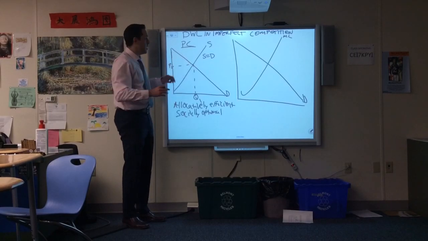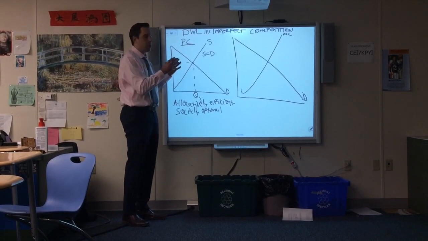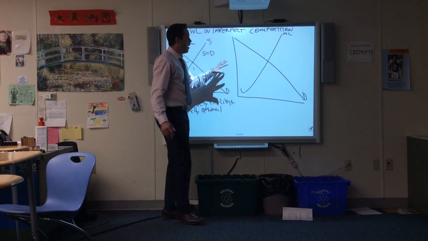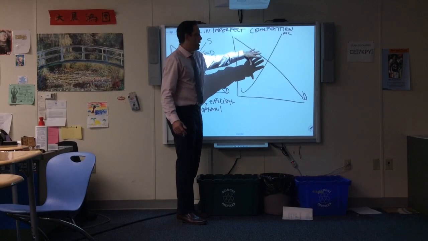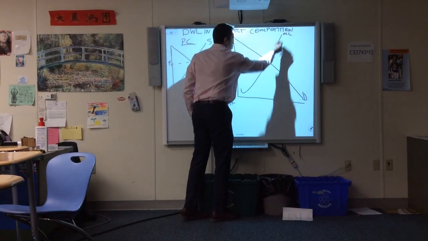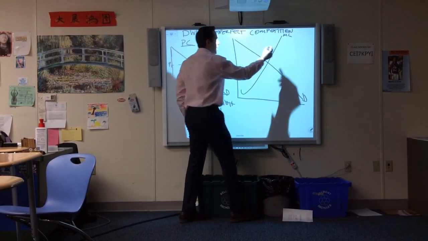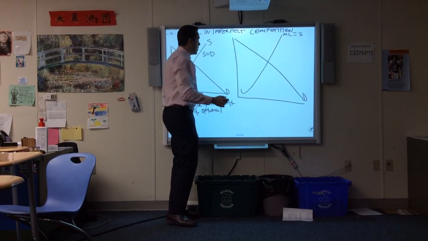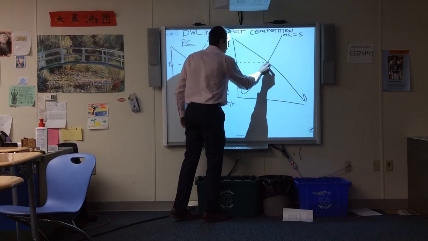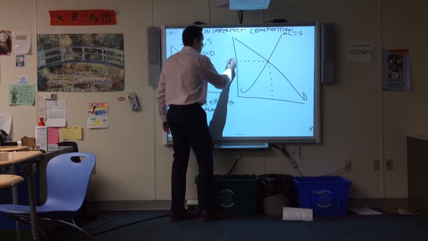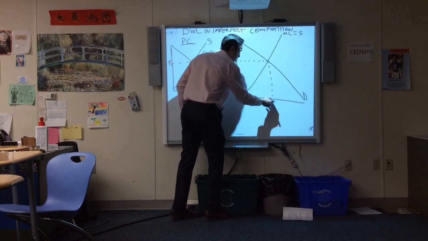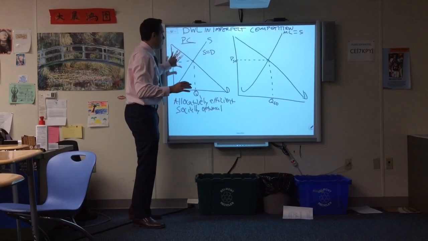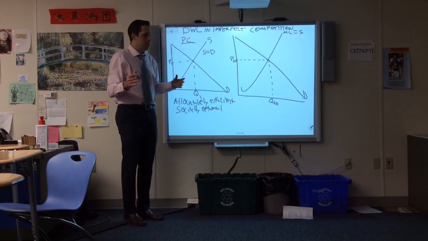Surplus is maximized. There's no way to get more surplus with the current supply and demand than producing where supply equals demand. So if we go to an imperfectly competitive firm, we have marginal cost and we have demand. And for all intents and purposes, marginal cost is the firm's supply curve. So this would be the allocatively efficient price. We call this the socially optimal quantity, socially optimal or allocatively efficient. This would be the same as perfect competition. There would be no deadweight loss.